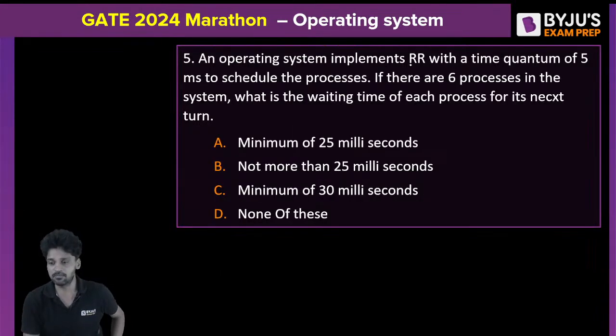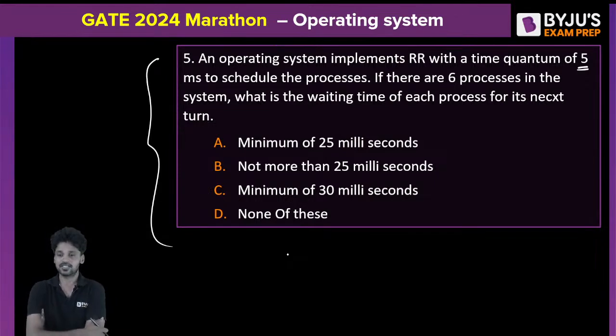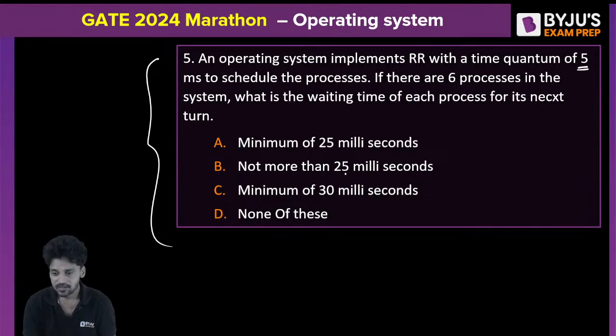An operating system implements round robin with a time quantum of 5 milliseconds to schedule the process. If there are 6 processes in the system, what is the waiting time of each process for its next turn? Could you please let me know what is the answer for this? The answer is a minimum of 25 milliseconds.